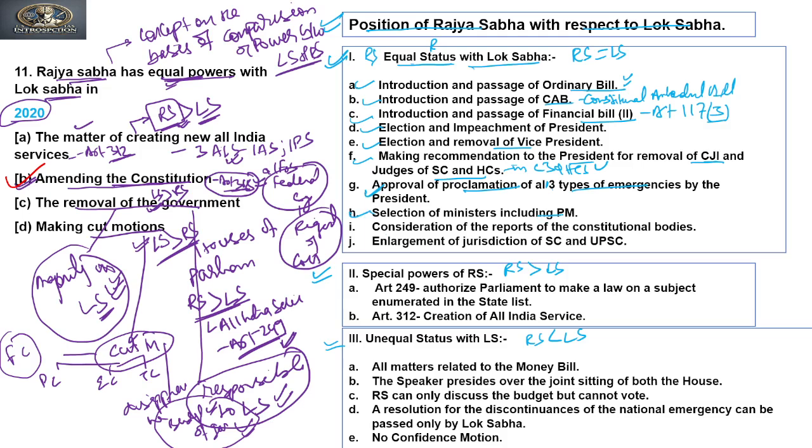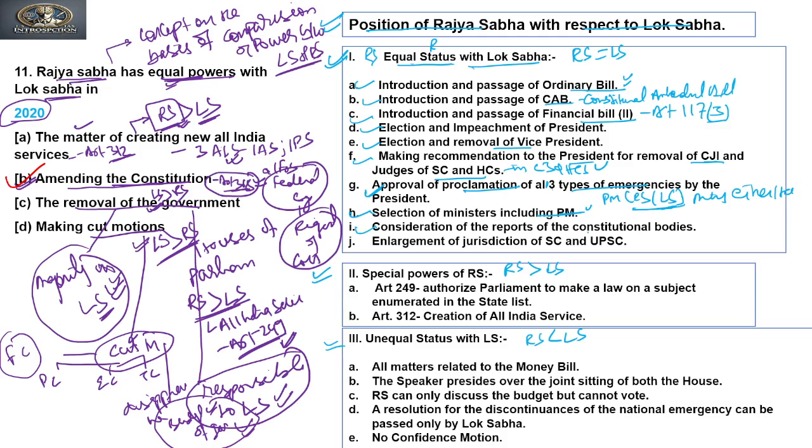Selection of ministers including prime minister, so yes, the prime minister can be selected from Rajya Sabha or from the Lok Sabha also, and ministers can also be from either house of parliament. The constitution does not restrict that the prime minister should be only from the Lok Sabha, but it says it should be a member of a house, so it means it can be from Lok Sabha or Rajya Sabha also.